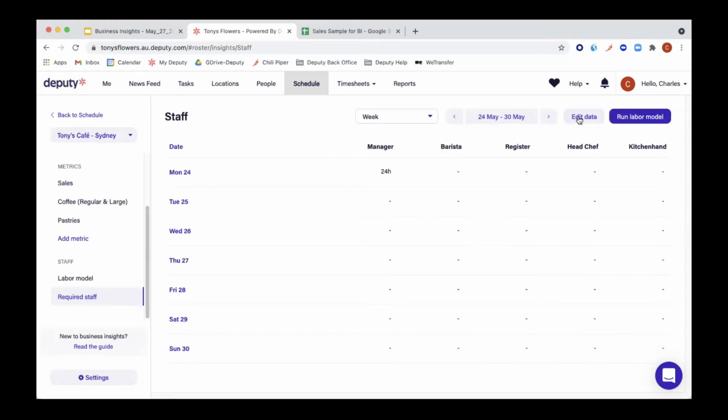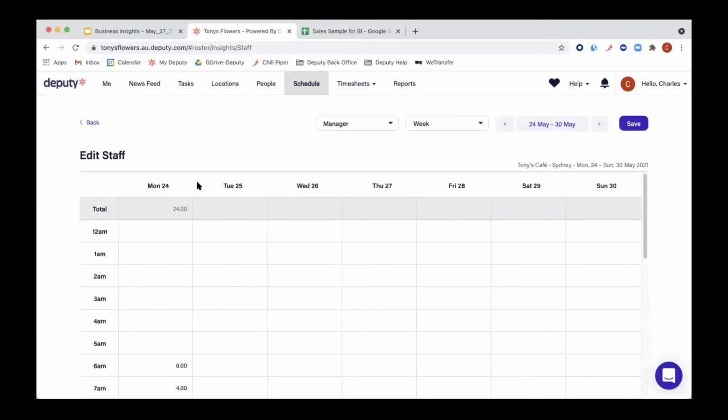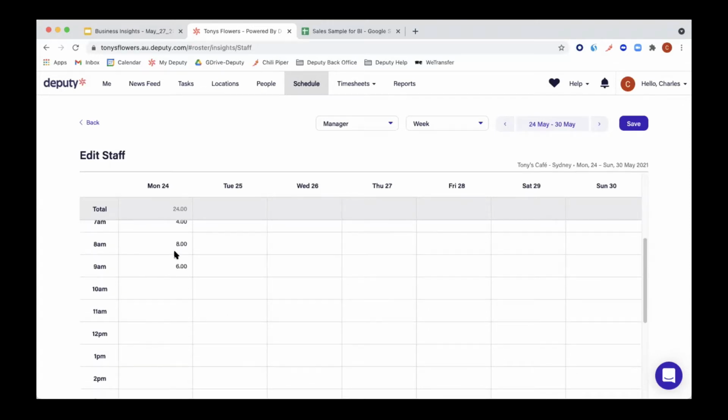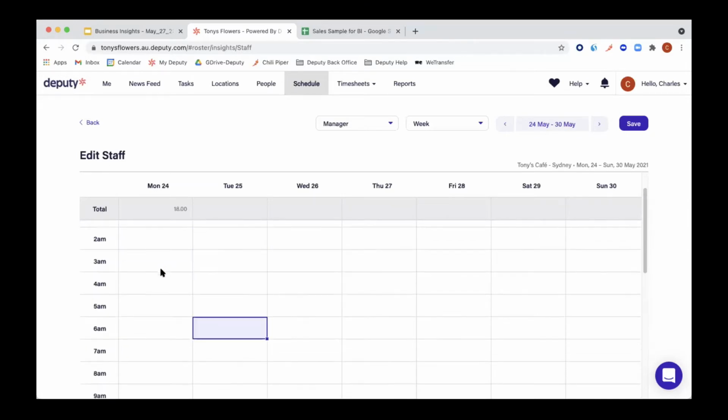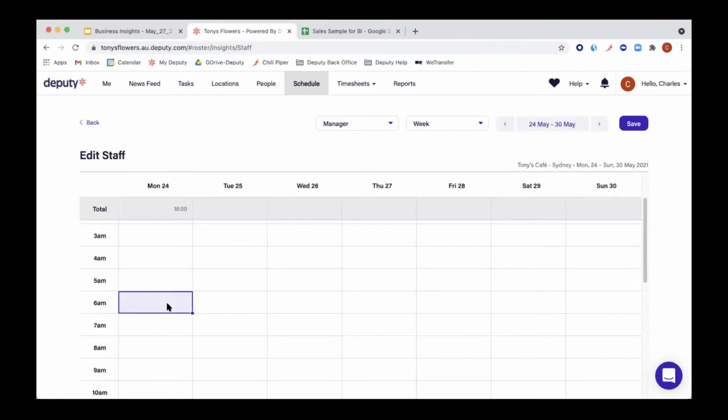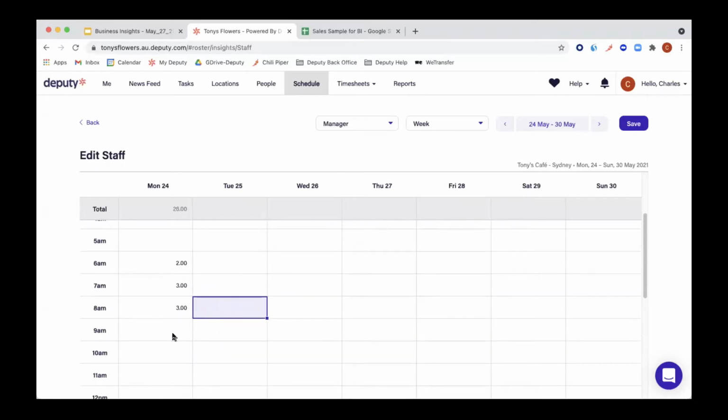Like you can see, in staff, you can select your week, you can select your time frame and edit data. Here we can tell the software that, for example, at 6 a.m., if I'm running a cafe, I need 2 people to open the cafe. At 7, beginning of my rush, I need 3 people, so I just input 3. At 8, I still need 3. At 9, let's say the morning rush is getting slower, I just need back to 2 people. And then at 10, I can have just 1 person, just for admin and daily attendance.